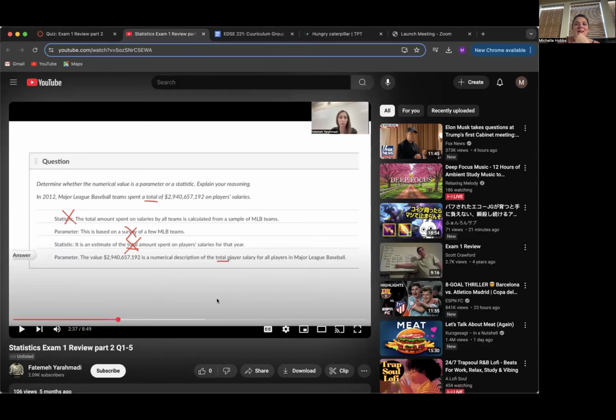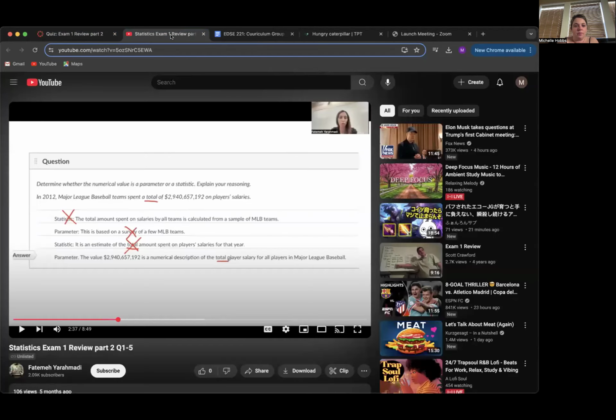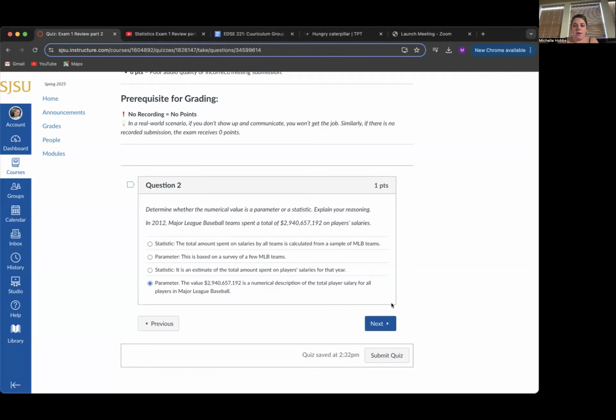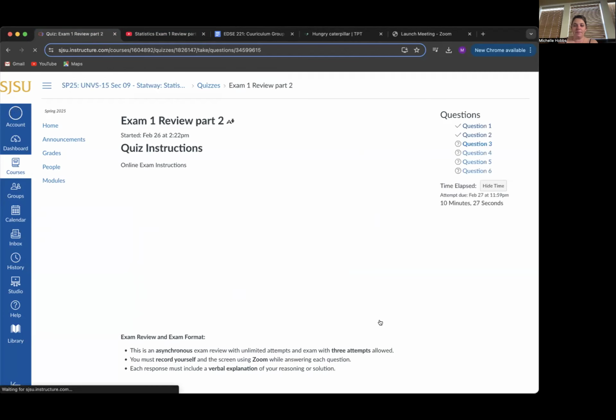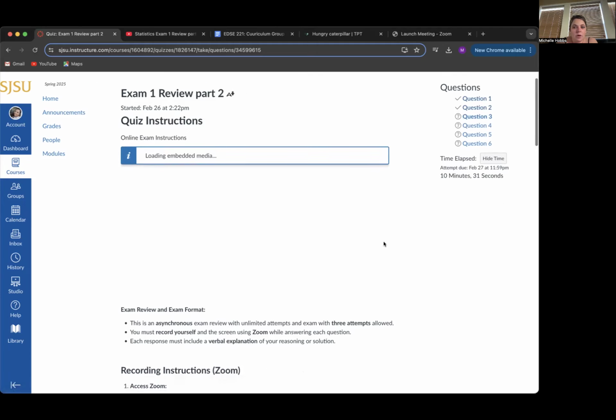Okay, so the answer is going to be parameter. Keyword there is total. The parameter is the total of the description of the salary for the players. Oops, let me hit next. Okay.